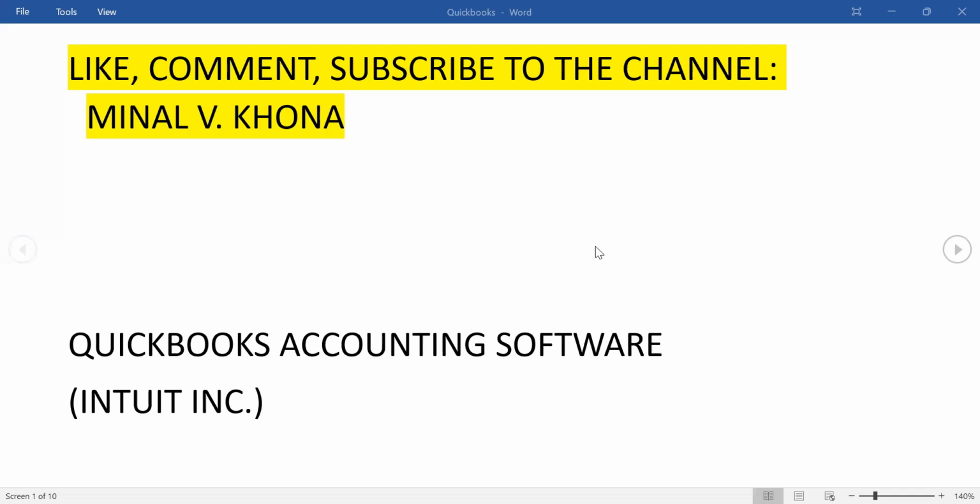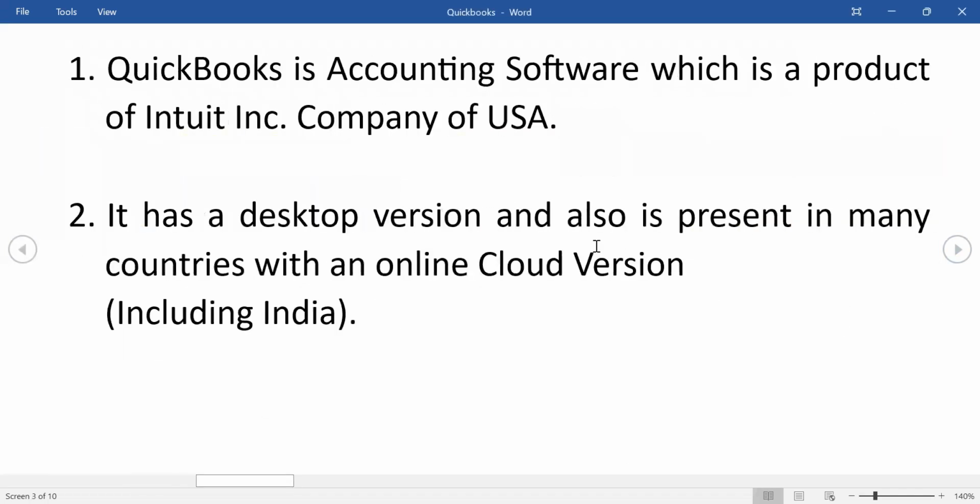We are discussing QuickBooks accounting software. Now, QuickBooks accounting software is a product of Intuit Incorporation. This company is registered in USA. In USA, you will find a desktop version of QuickBooks. Apart from the desktop version, QuickBooks accounting software is also present in many countries as an online cloud version. Now, when you talk about the online cloud version, the first requirement would be internet connectivity.